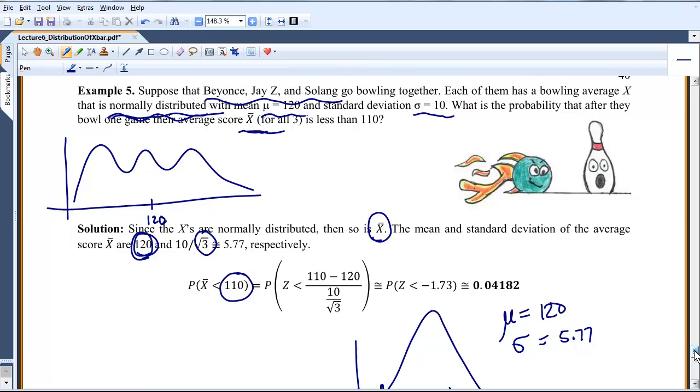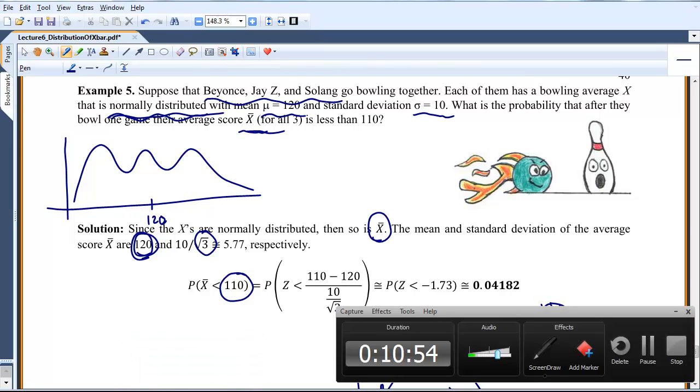So let me know if you have any questions about this. I can do more examples, but tomorrow in class, that's what we're going to spend our time on, doing X bar examples. Little over 10 minutes, sorry.